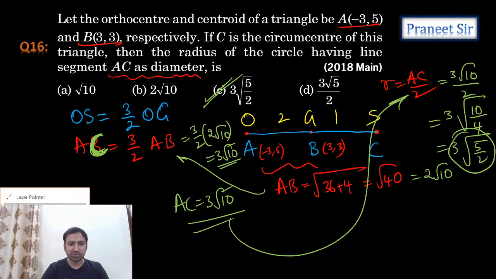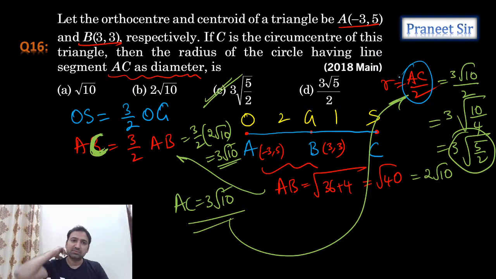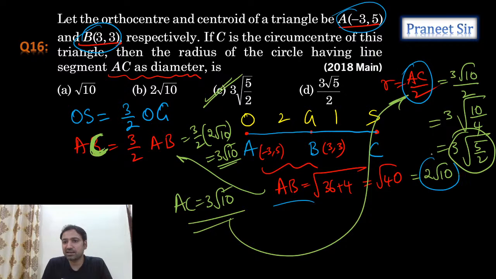Anyone has any doubts in this question? How we got AC by 2? Radius we need to calculate, guys. If AC is a diameter, radius is AC by 2 only. So we need to calculate the AC value, but we have a relation between AC and AB. AB we can calculate easily. Why? Because point A is given, point B is given. So AB we calculated as 2 root 10. But AC in terms of AB we calculated because the centroid divides the orthocenter and circumcenter in the ratio 2 is to 1.